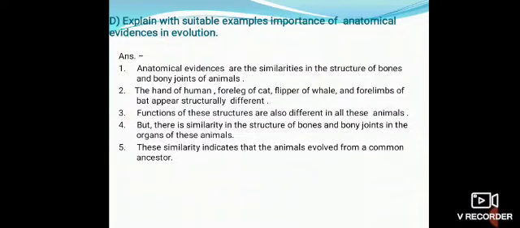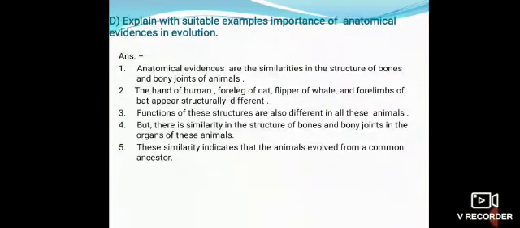Next question. Explain with suitable example the importance of anatomical evidences in evolution. Answer. First one, anatomical evidences are the similarities in the structure of bones and bony joints of animals. Second, the hands of human, forelimbs of cat, flipper of whale, and forelimbs of bat appear structurally different.